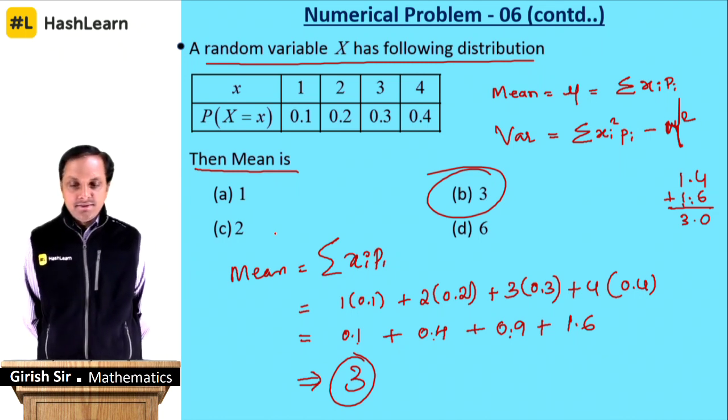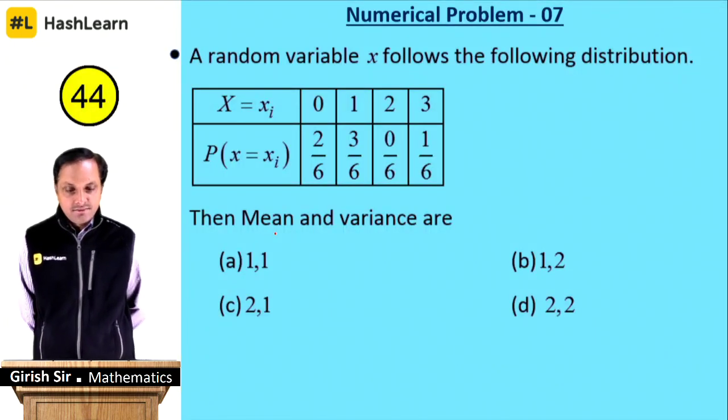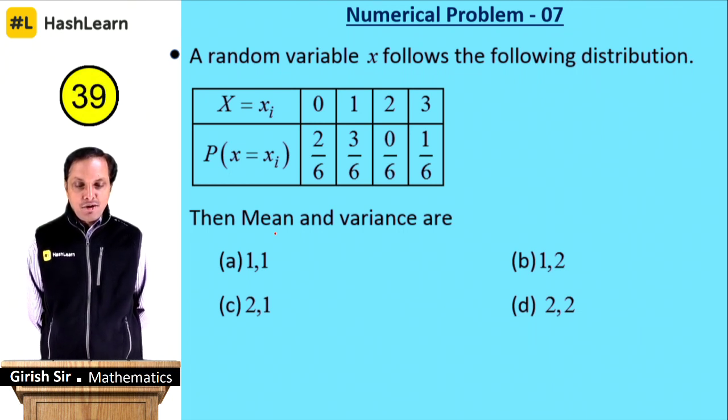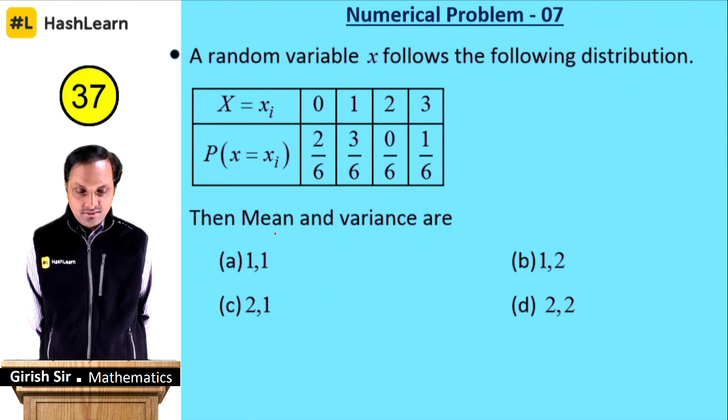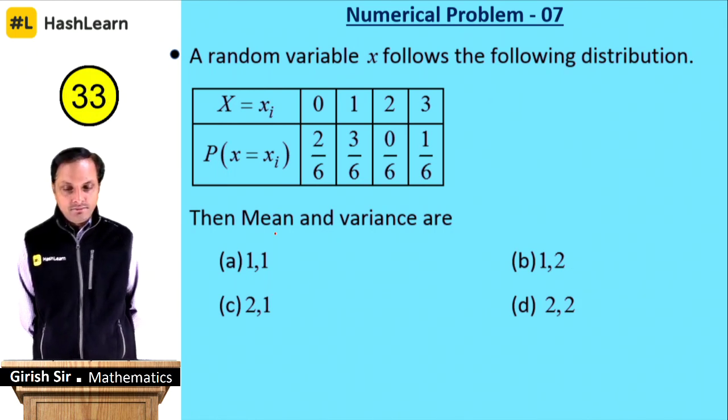Next numerical is here. They are asking you to find both mean and also the variance. You need to find both mean and also the variance.